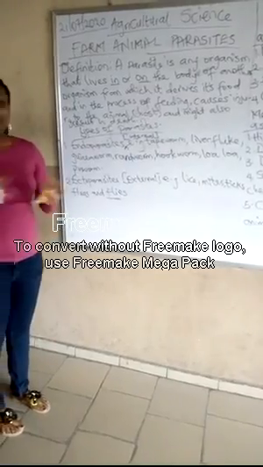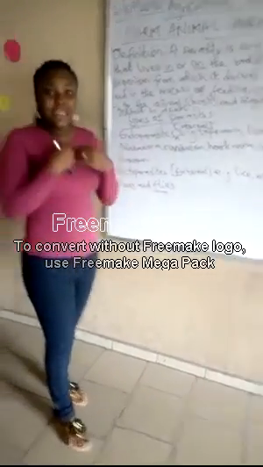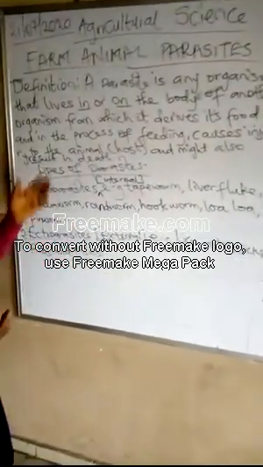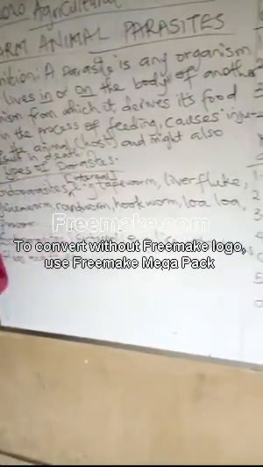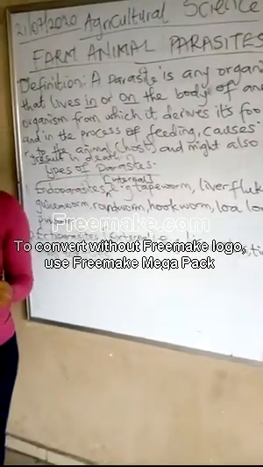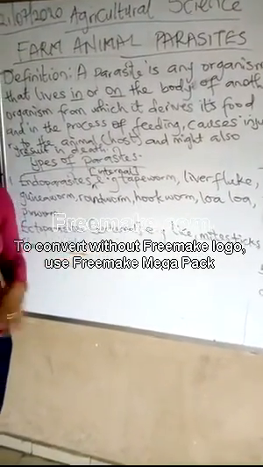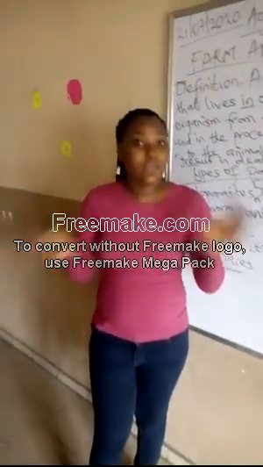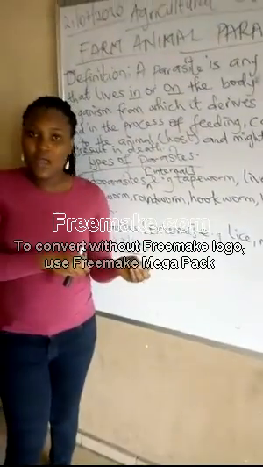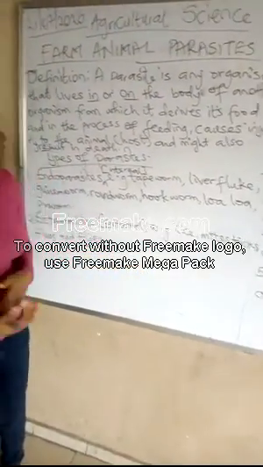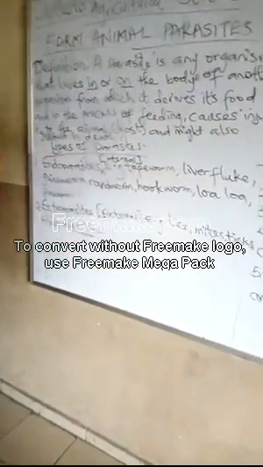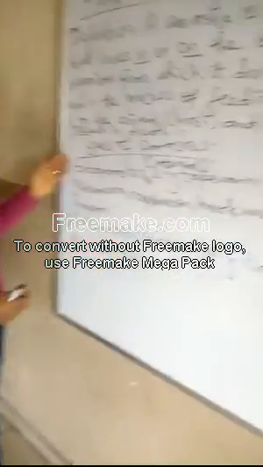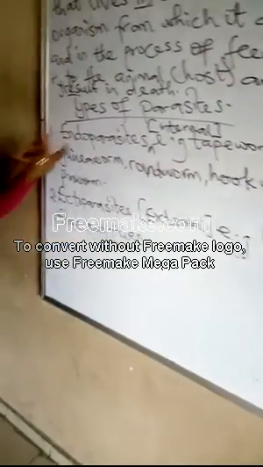A parasite is any organism at all that lives inside or on the body of another organism. And that organism that it lives in or on is called a host. So it could be anything at all, be it a rat, be it a fish, be it any organism at all, in as much as it lives inside an organism or outside the organism. So we look at types of parasites. Broadly, they are classified into two: endoparasites and ectoparasites.